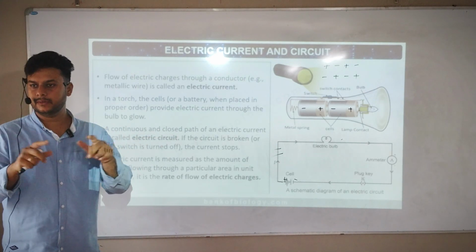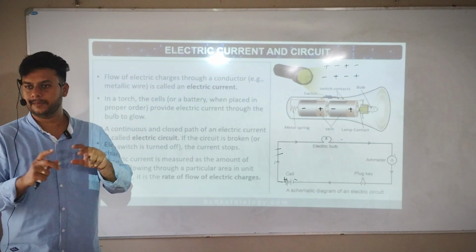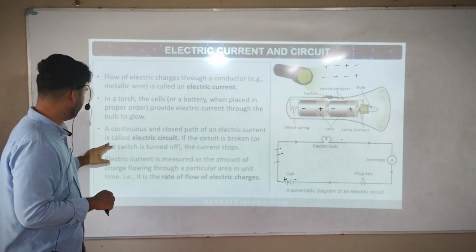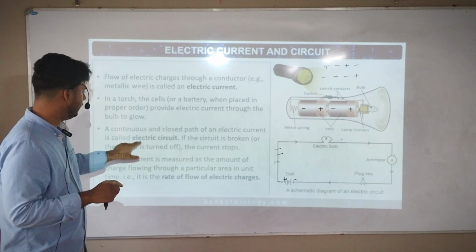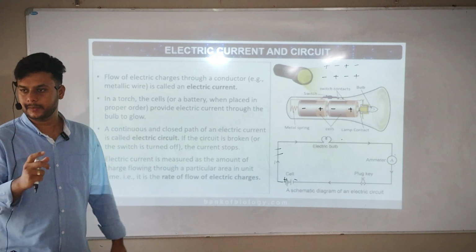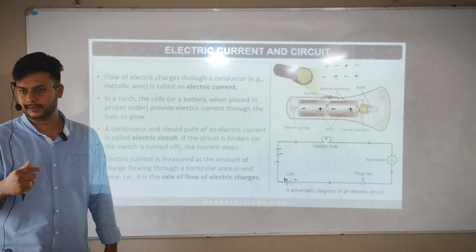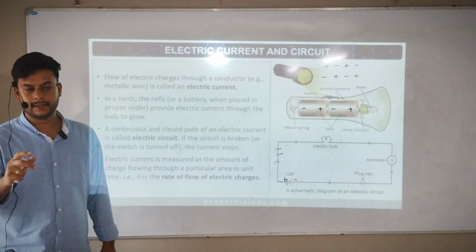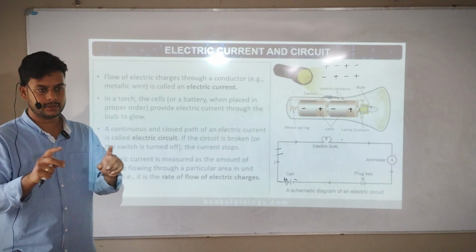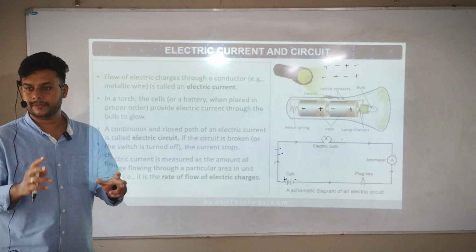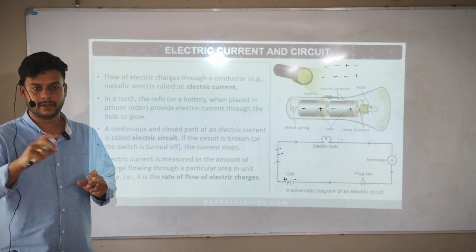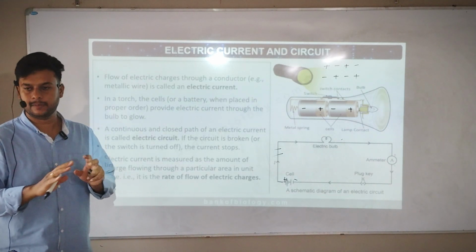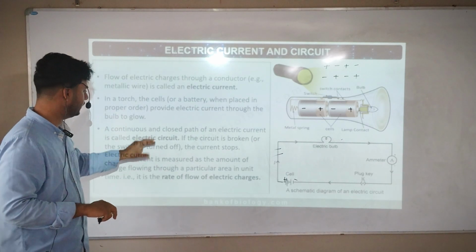So here also a continuous and closed path is there. The path is very perfect, of an electric current, and is called an electric circuit. Circuit means this is a circuit that has been prepared, which is working properly. So an electric circuit means a continuous and closed path where all the things work perfectly. That means current will flow continuously without any stop, without any problem. That's called an electric circuit.